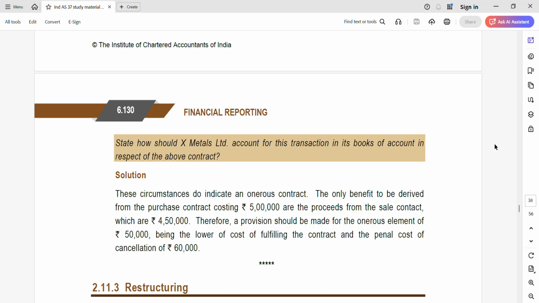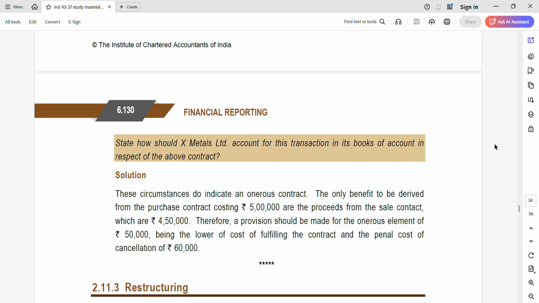The first thing you should write is that the above circumstances as per Ind AS 37 indicate it is an onerous contract. This itself will give the examiner the understanding that you know the standards. Then the purchase contract costs 5 lakhs and the proceeds from the sale contract are 4 lakh 50. So a provision should be made for the onerous element of 50,000, being the lower of the cost of fulfilling the contract and the penal cost of 50,000. This 50,000 is nothing but 5 lakh minus 4 lakh 50, that is 50,000.